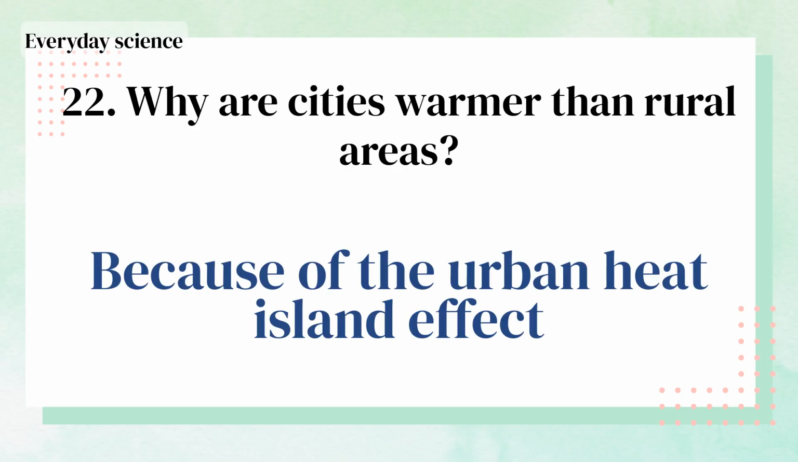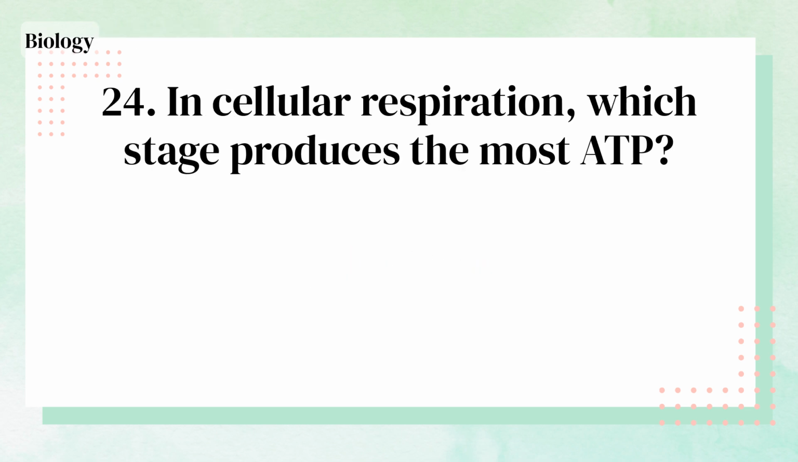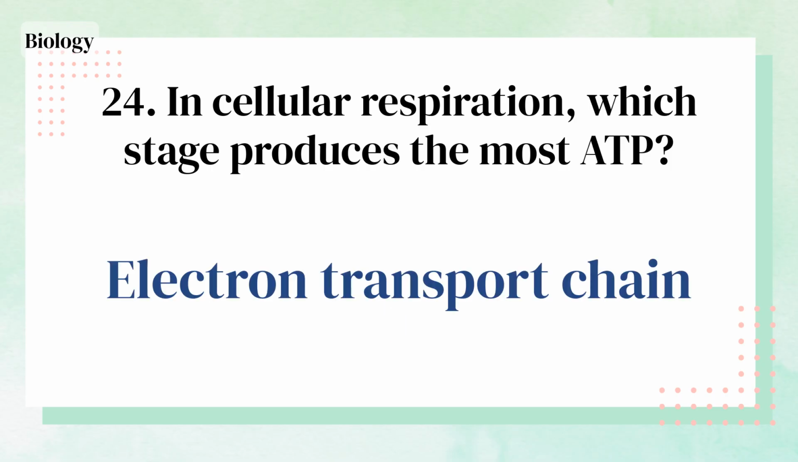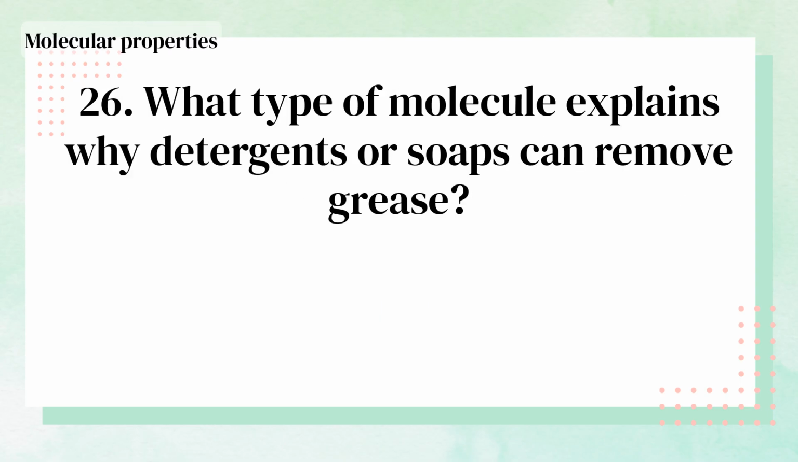Why are cities warmer than rural areas? Because of the urban heat island effect. What is at the center of the solar system? The sun. In cellular respiration, which stage produces the most ATP? Electron transport chain. What heat-resistant structure do bacteria form to enter a dormant state when nutrients are lacking? Spore.